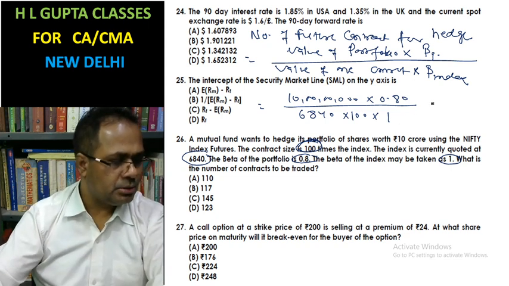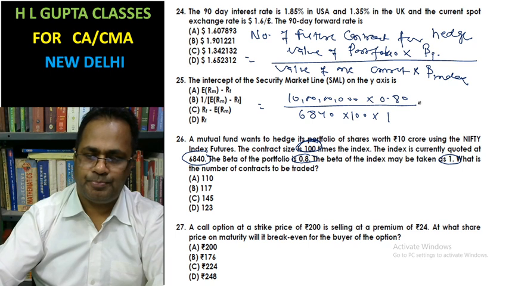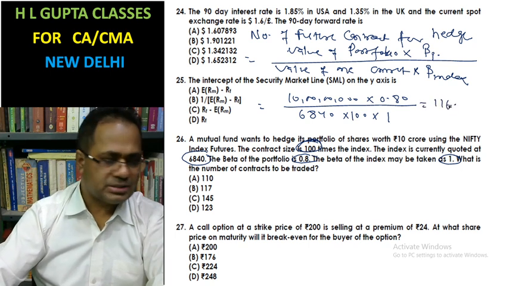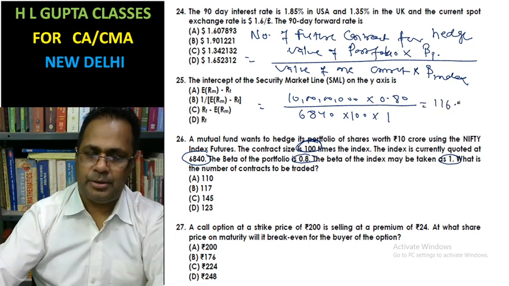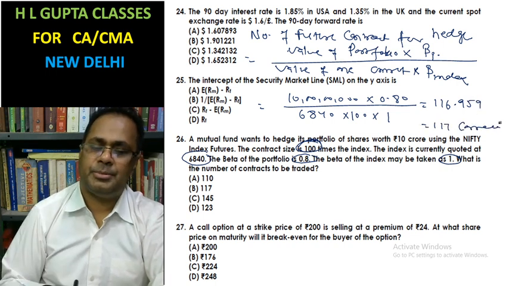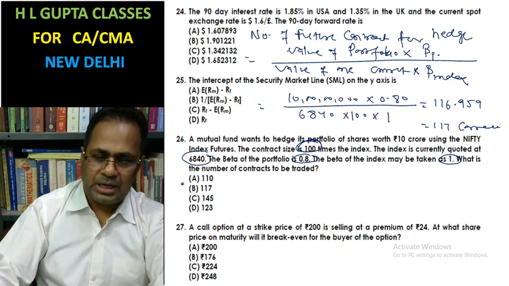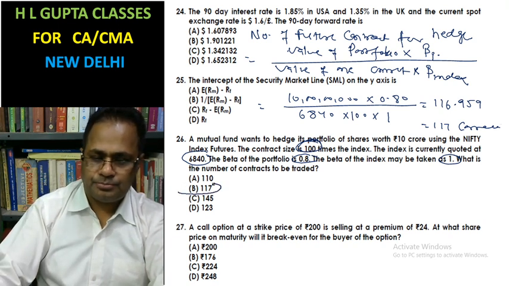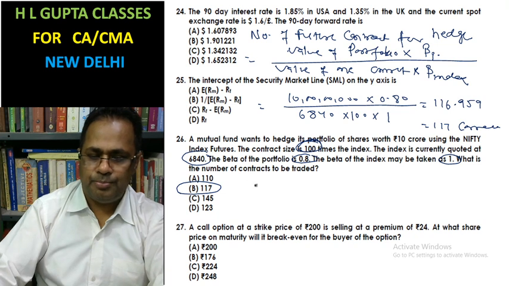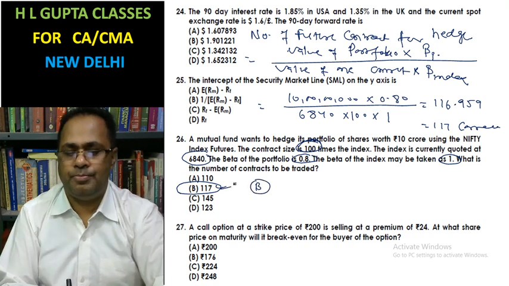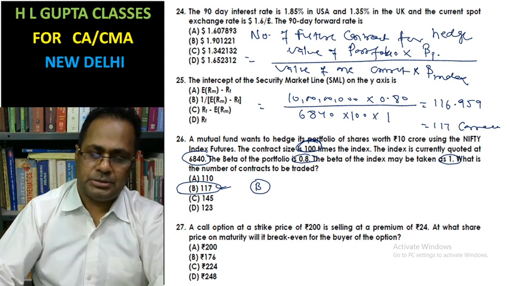The value is 116.959, that is 117 contracts. For this, the answer will be part B, 117 contracts. Okay. Now, please look at question number 27.